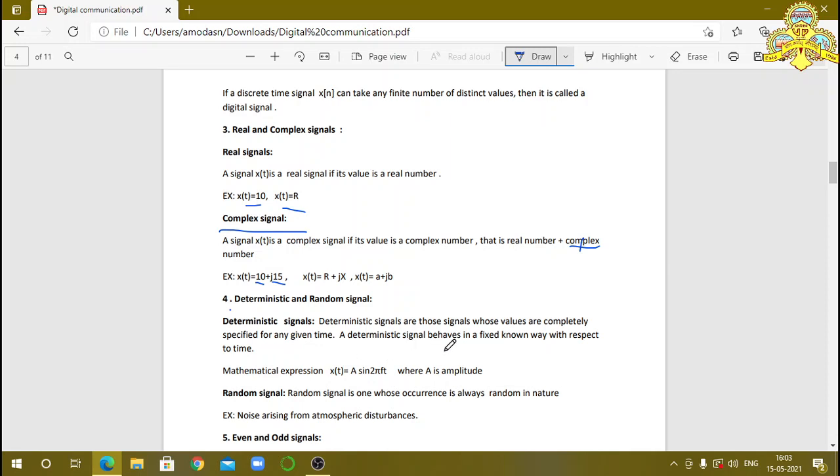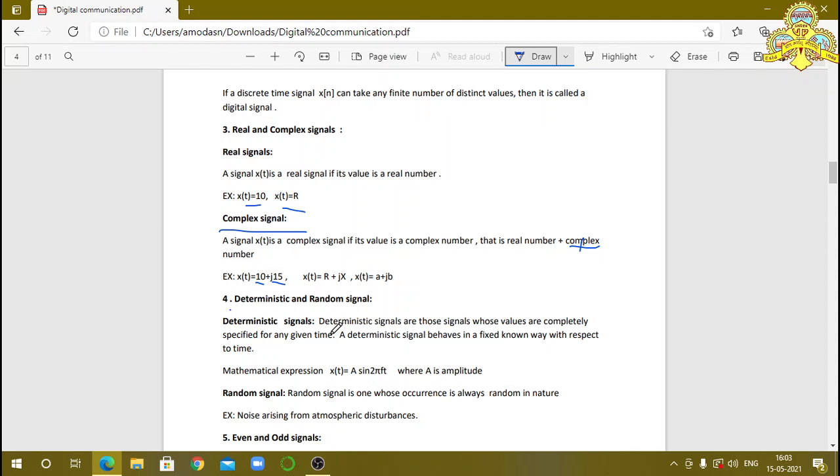A deterministic signal behaves in a fixed, known way with respect to time. Suppose you consider that in one particular time interval it occurs, then it is deterministic. At that particular time interval it occurs, which means it is a deterministic signal. But random means we consider that at any time it may increase or decrease.